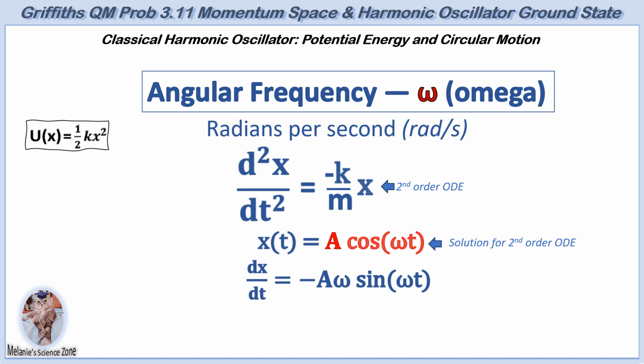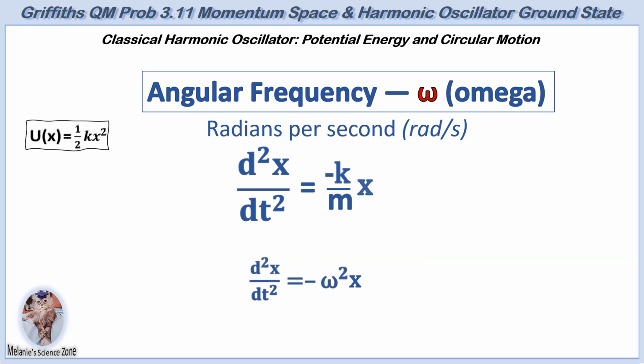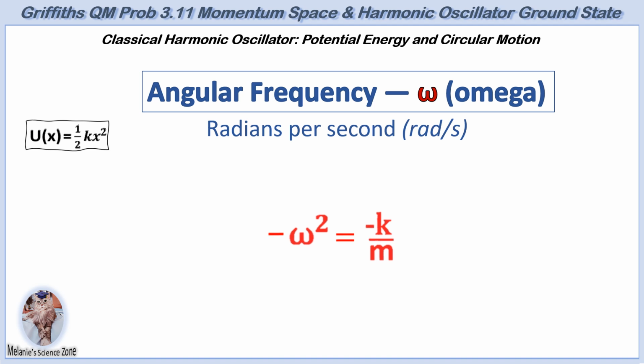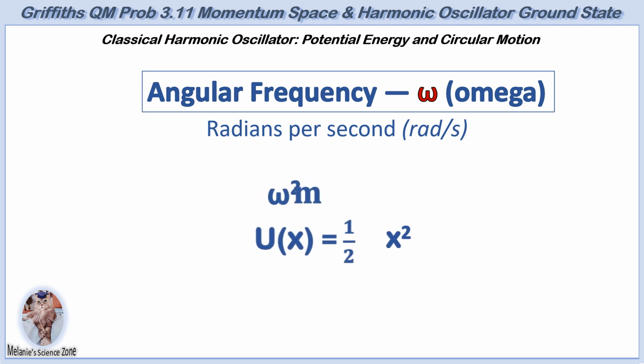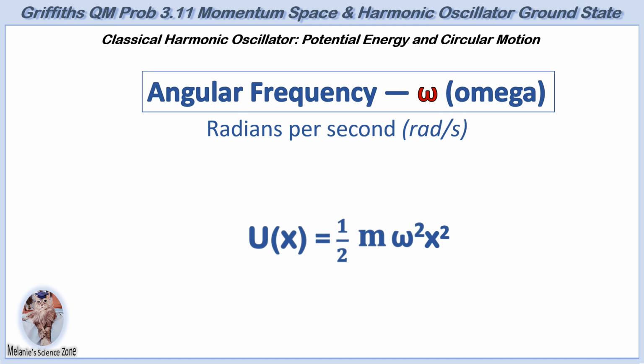x of t is differentiated twice to find the acceleration in terms of omega. Since x of t equals A cosine of omega t, x can be substituted into the second derivative. By comparing the two second-order derivatives, we can see that k equals omega squared m. Consequently, this version of the force constant can be used to express the potential energy of a harmonic oscillator as U of x equals 1/2 m omega squared x squared, as shown.